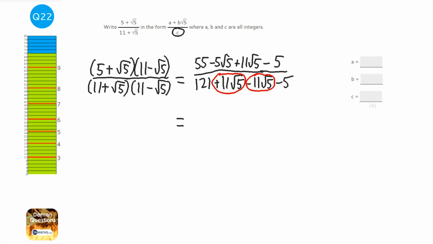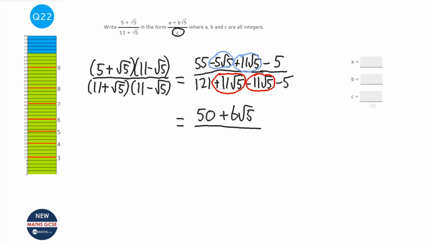So let's simplify the top. 55 take away 5 is 50. And minus 5 root 5 plus 11 root 5 is going to be, well, if you think about it, you've got 11 of something and you're taking away 5 of it. Well, you're left with 6 of it. So it's plus 6 root 5. Now let's go through the bottom. Well, the two middle ones have cancelled each other out, so it's 121 take away 5, which is going to be 116.